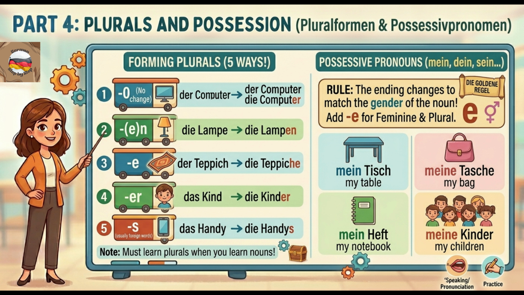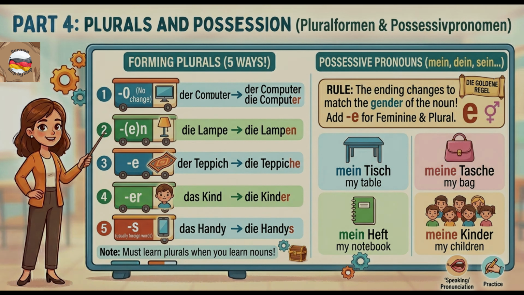If the noun is feminine or plural, we add an e to the ending of the possessive pronoun. Masculine, mein Tisch, my table. Feminine, meine Tasche, my bag. Neuter, mein Heft, my notebook. Plural, meine Kinder, my children.